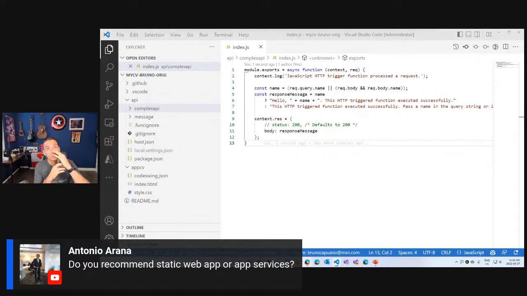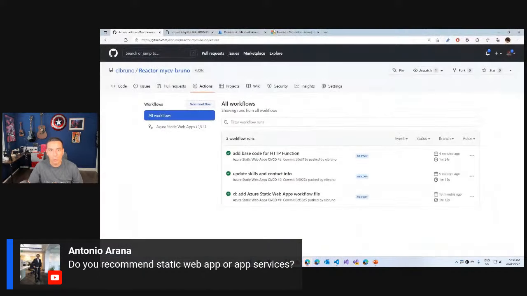That's a very good question. There are very similar services. I used a lot of App Services in the past, really a lot. I use Static Web Apps today for mostly static content. So for example, I have here, let me show you one.